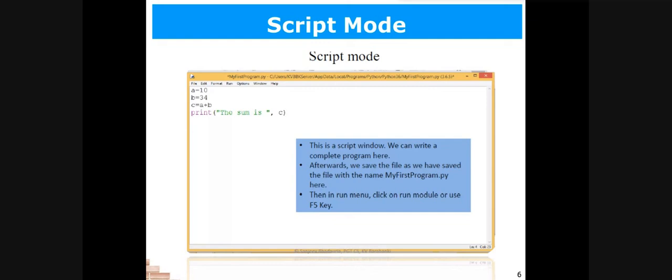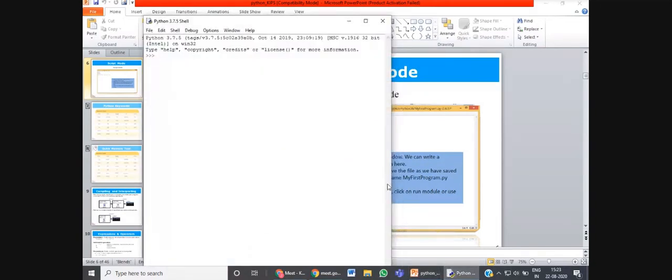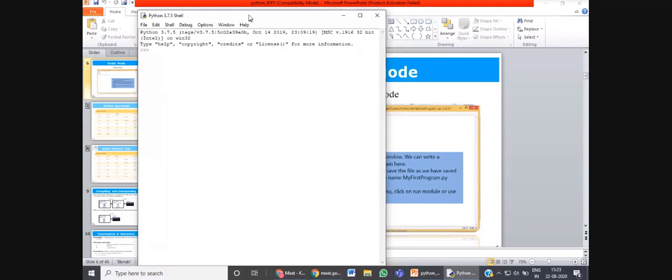And after that, to run programs in script mode, you have to go to the run menu and click on the run module command, or you can use the F5 function key to run the program also. Okay, so let us quickly see how to use both the modes. See here, this is the interactive mode of Python.